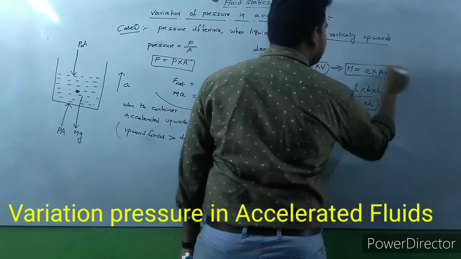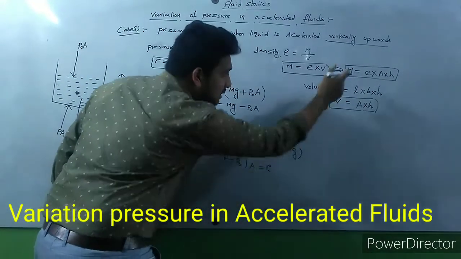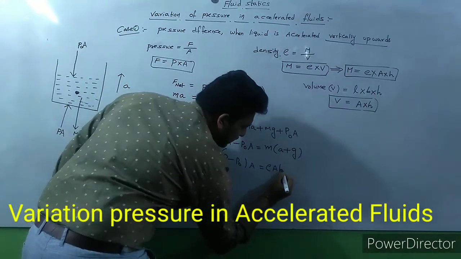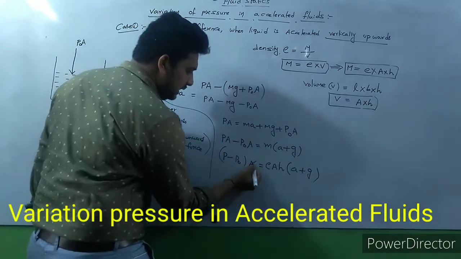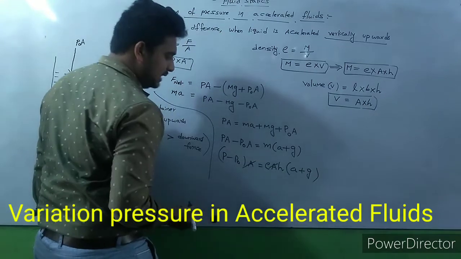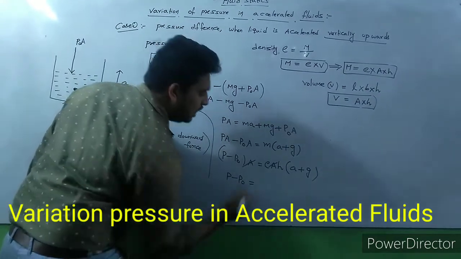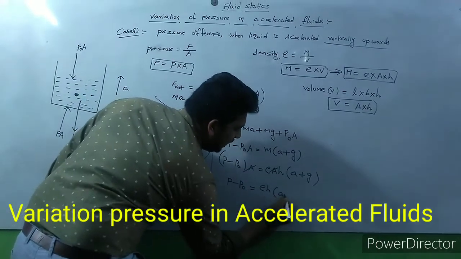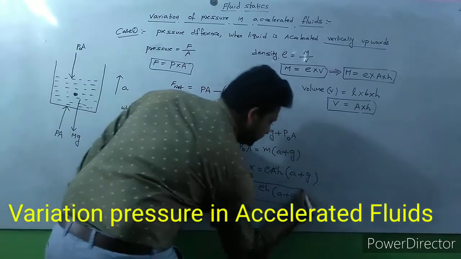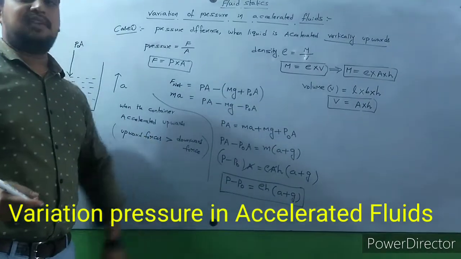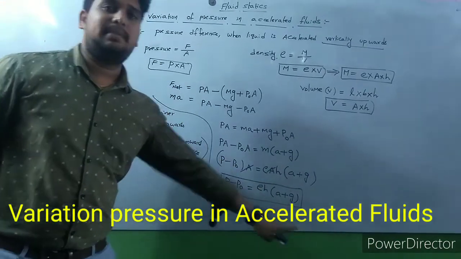Whenever mass is there, you put rho A h. So (P minus P0) into A is rho A h into (a plus g). Here A is cancelled. Finally, P minus P0 is equal to rho h (a plus g). This is the pressure difference.